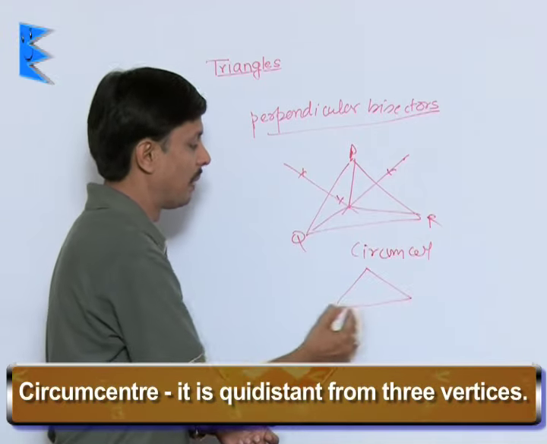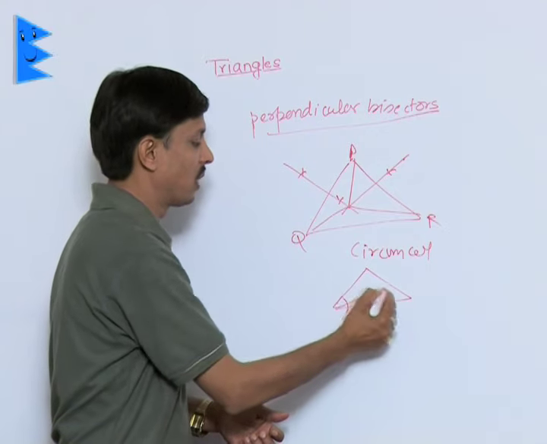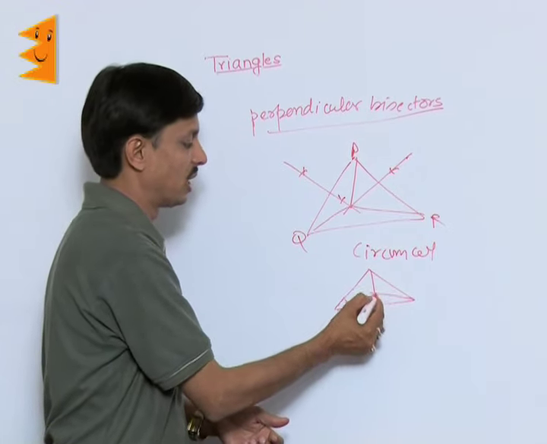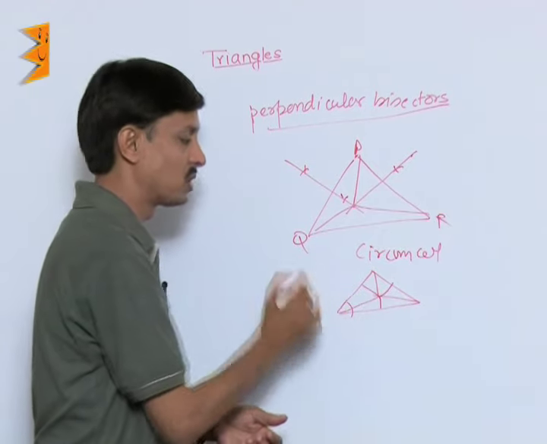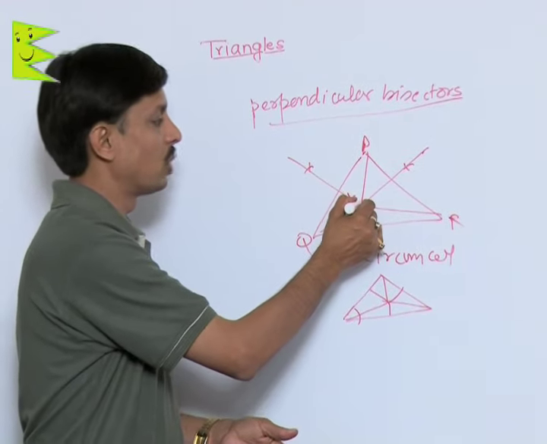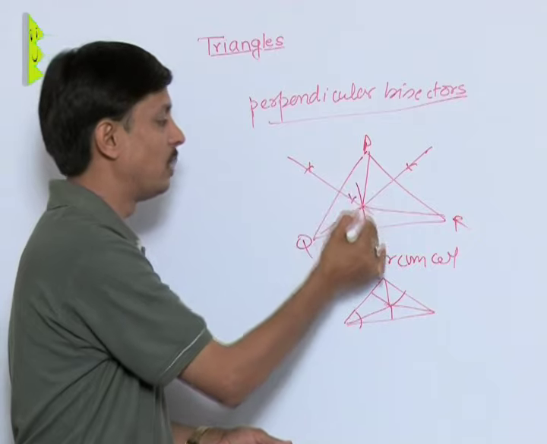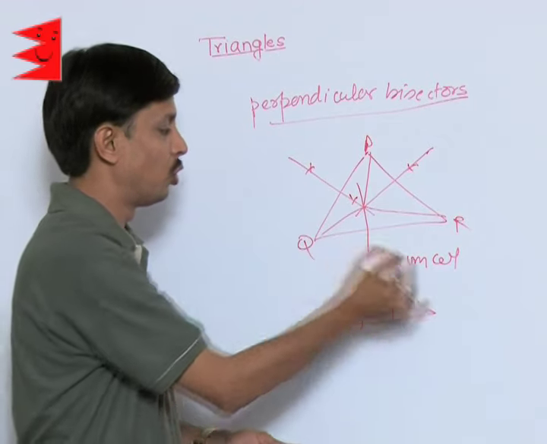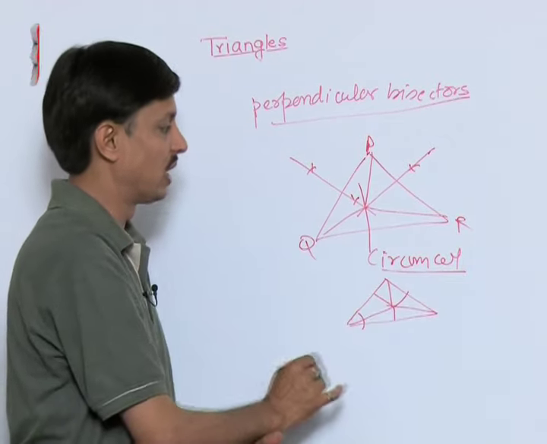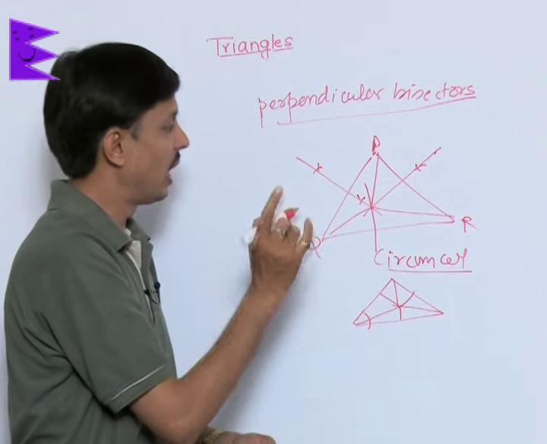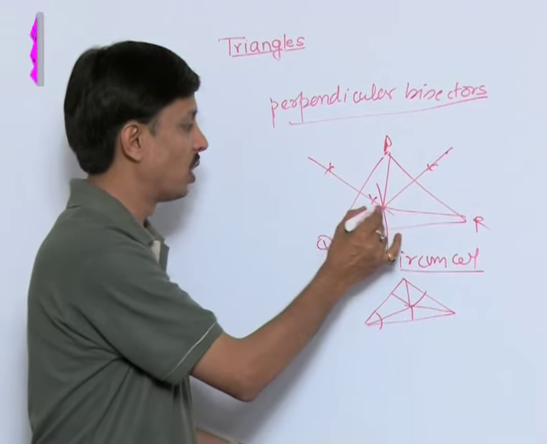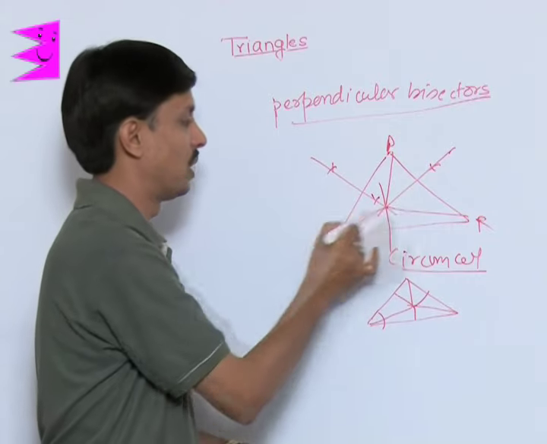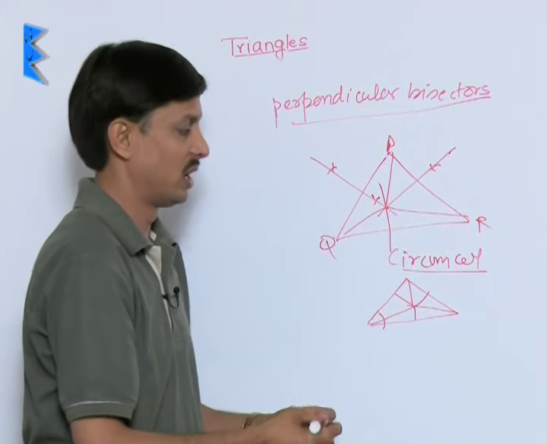In the case of angle bisectors, the point of concurrency was the incenter and that was equidistant from the sides. Here, in the case of the perpendicular bisectors, where the three perpendicular bisectors meet is known as the circumcenter, the point of concurrency, and the important thing to note here is that this point is equidistant from the three vertices.